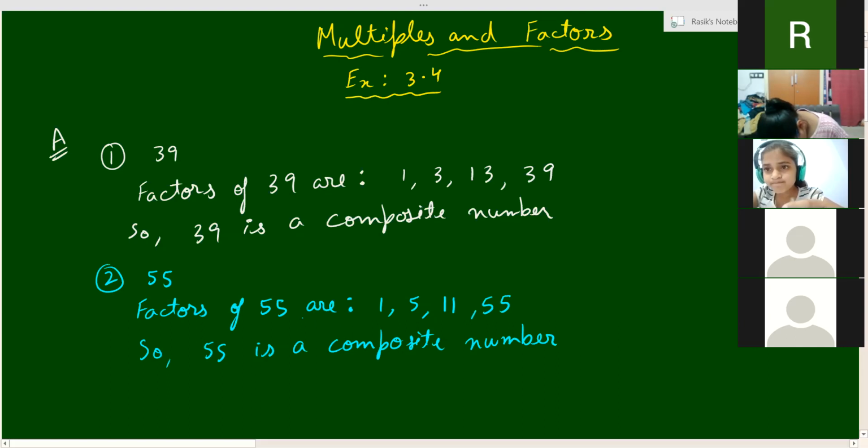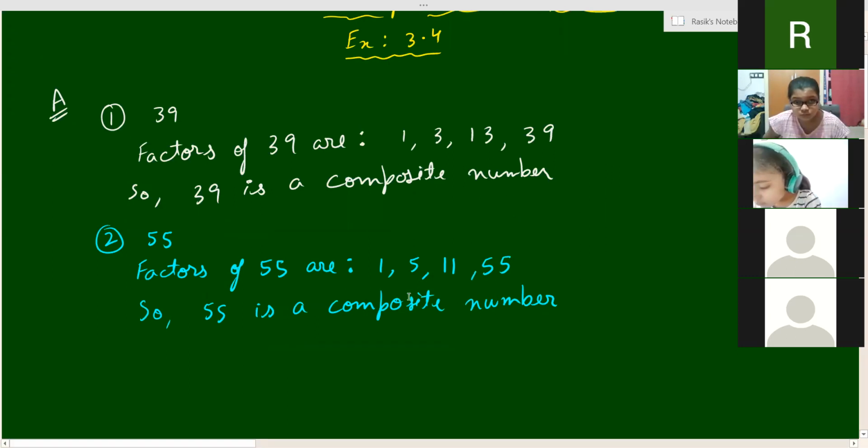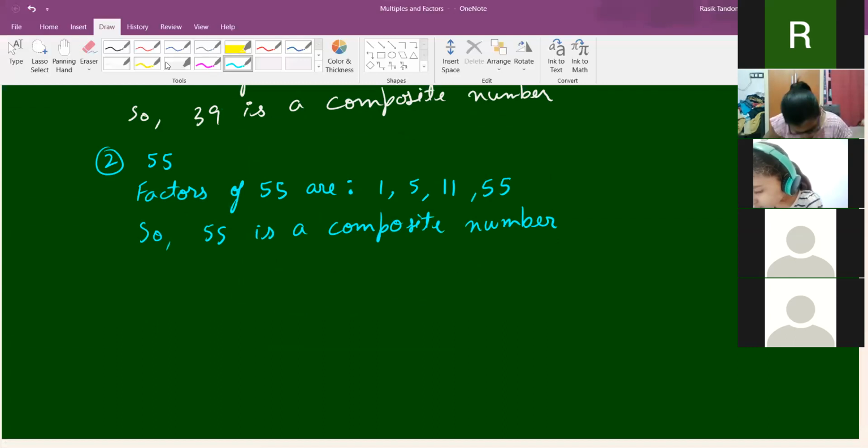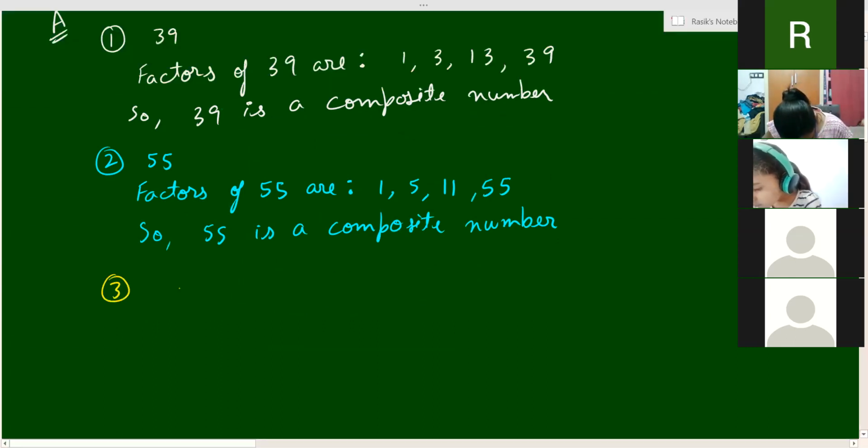Okay. So do the third part. Yes, I've done all. You've done all the parts. Very good. Chalo, everyone start doing the third part. In the third part, the number is 51.